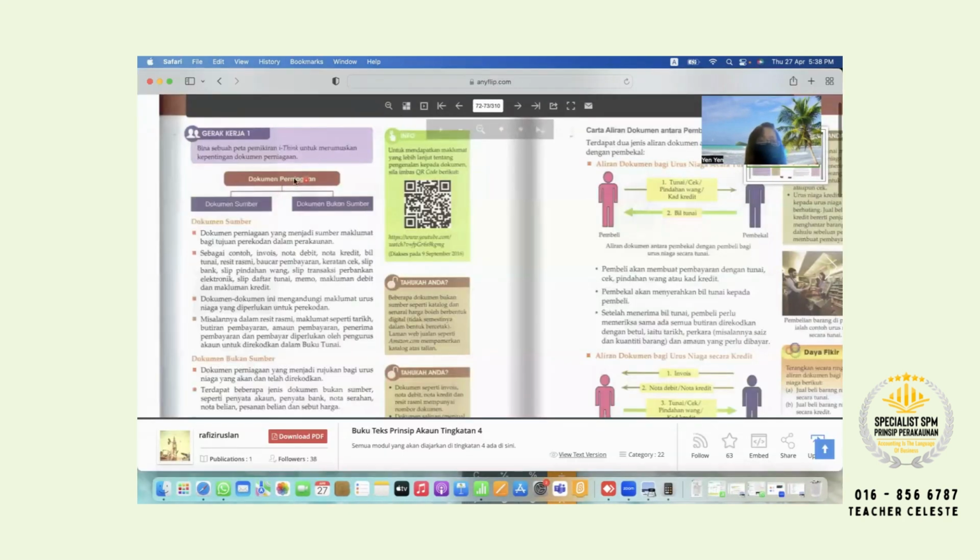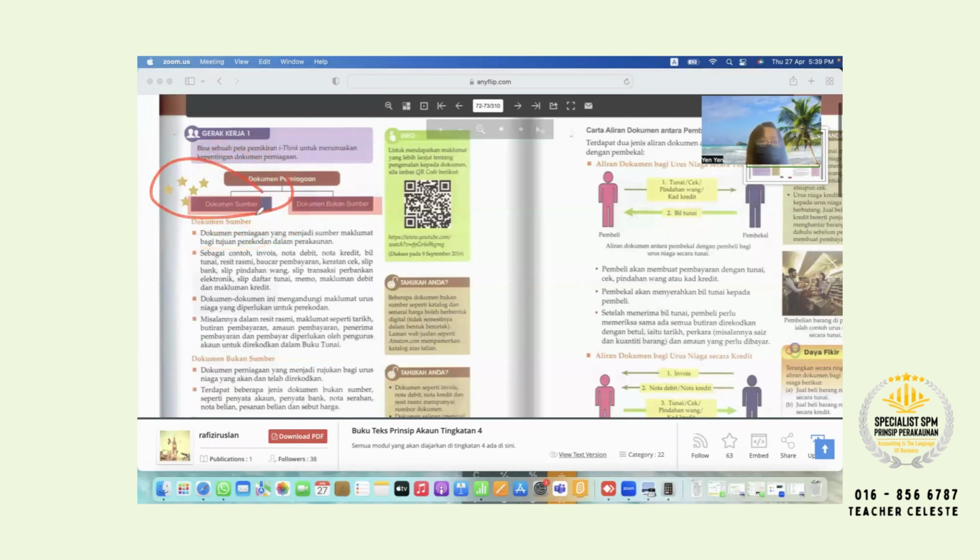Okay, for document, we got 2 types of document. One is document sumber, one is document bukan sumber. Please put a big star here for your document sumber. Must exam in your paper 1, 100% in your paper 1. And you must know document sumber because in chapter 4 you learn the further information, the format, based on document sumber. If you do not believe, maybe you can ask your seniors.